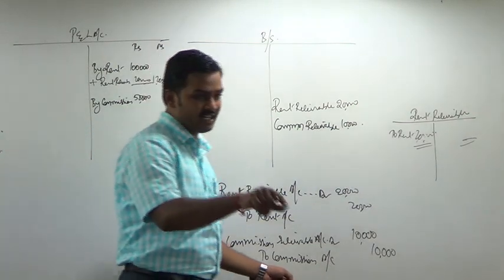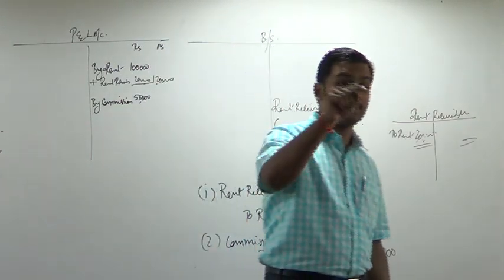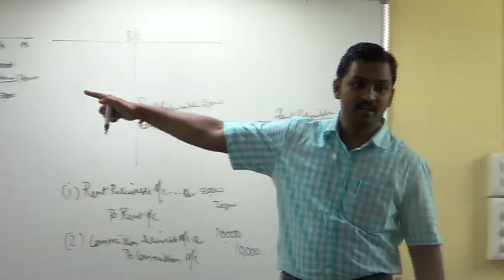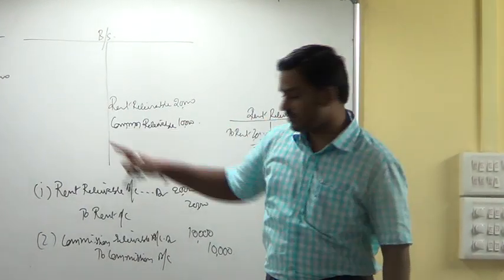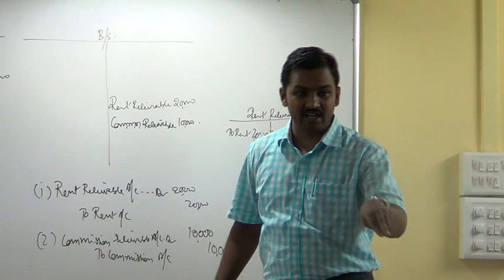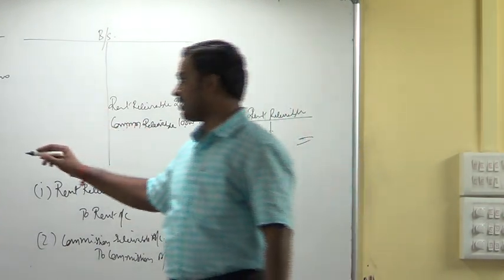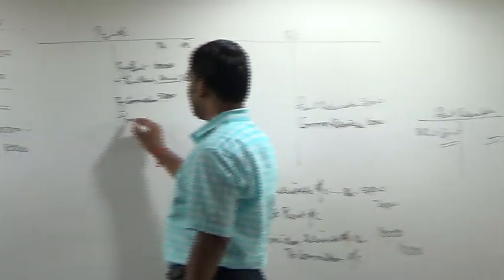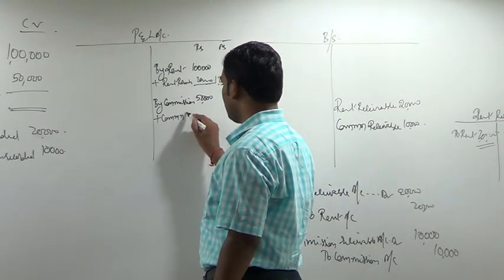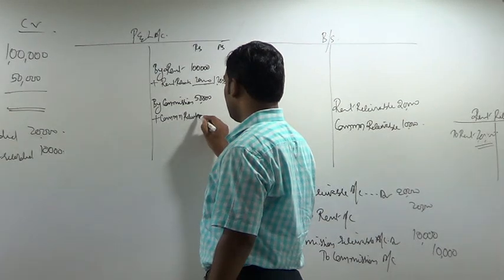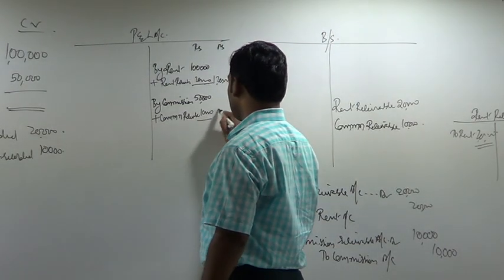Next, what should you do? Commission account should be credited. Commission account is already showing a credit balance, see the trial balance. This entry is asking you to again credit the account. That means balance has to be increased. So go there and add commission receivable 10,000.